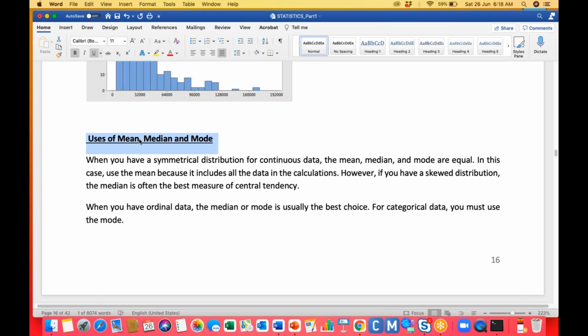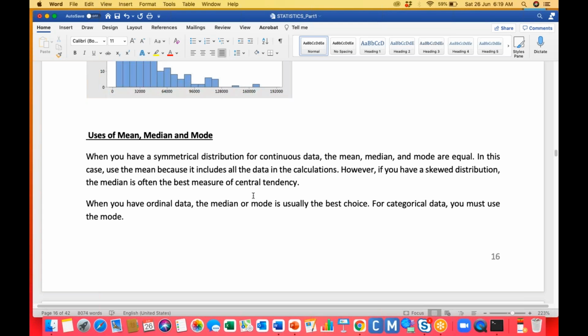So let's see the use of mean, median and mode. When we have a symmetric distribution for continuous data, the mean, median and mode are equal. In this case, use the mean because it includes all the data in the calculation. However, if we have a skewed distribution, the median is often the best measure of central tendency. When you have ordinal data, median or mode is usually the best choice. For categorical data, you must use the mode. Got my point?